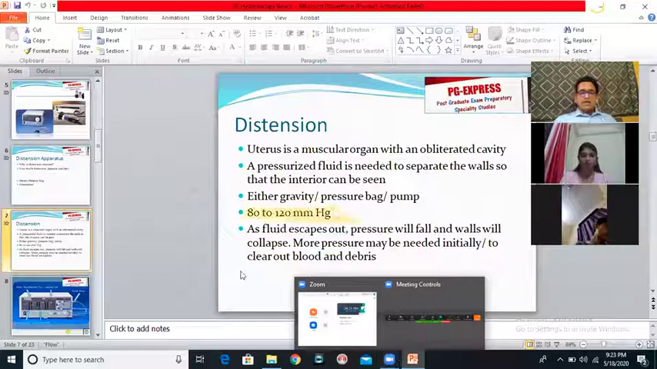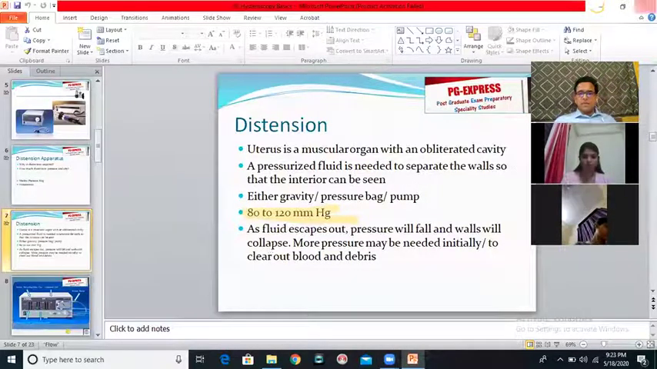So then what is the need of the pressure bag or the pump?